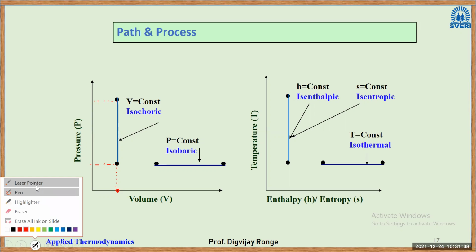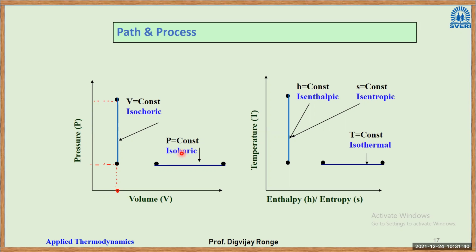Next is the isobaric process. In that case, pressure remains constant, but volume changes. Isenthalpic: so what is enthalpy? What is entropy? We'll see that later. But for now, assume that enthalpy is a form of energy in flow. Entropy is a property of the system which is related to its randomness.